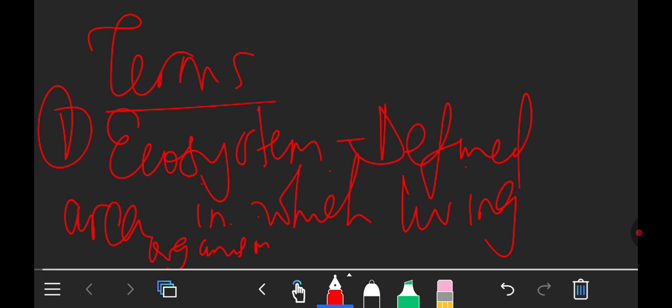Okay, that is an ecosystem. So they interact and they can reproduce. That is what an ecosystem is all about. A defined area in which living organisms can interact and can reproduce. Okay, that is basically what an ecosystem is.